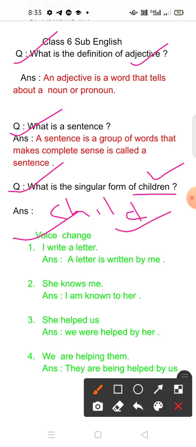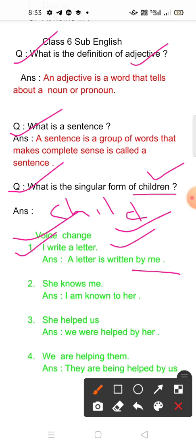Here I have given active and its passive. I have given its answer. Active: I write a letter. Passive: A letter is written by me.